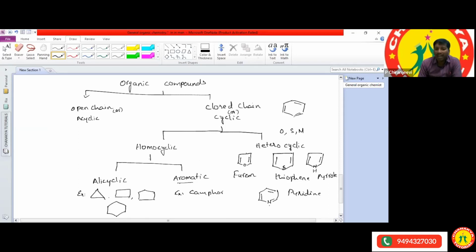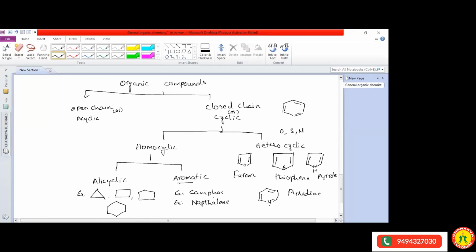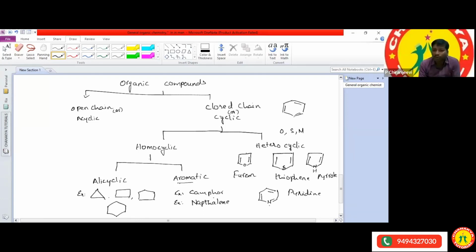Okay, and what is another example which we can see in daily life? Naphthalene. Naphthalene balls. All of you have seen the naphthalene balls or not? Naphthalene balls, sir, we can call. Okay, so naphthalene balls are also one of the examples of the aromatic compounds.